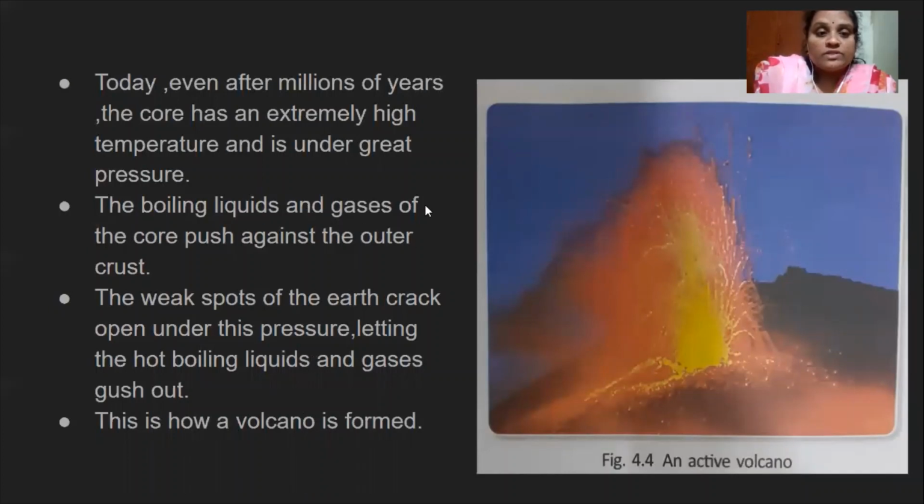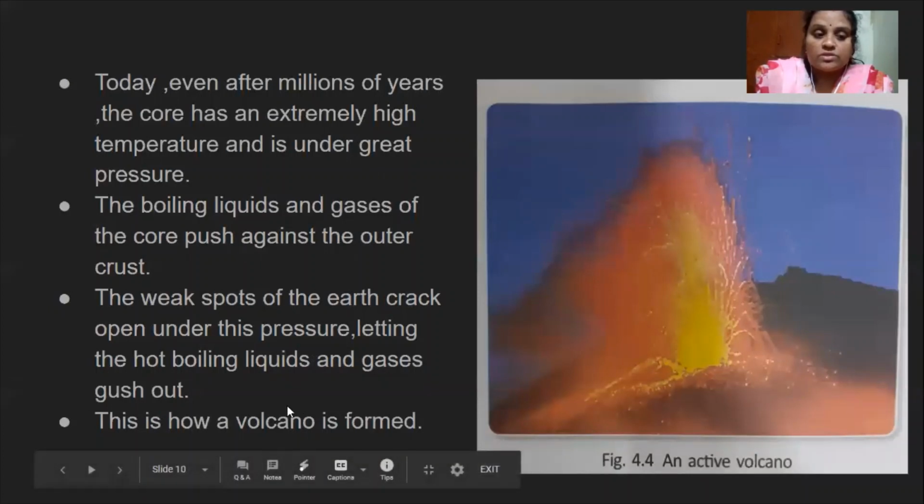The boiling liquids and gases of the core push against the outer crust. Here, whatever hot molten material is present inside the core portion will come outside, that is the crust. The weak spots of the Earth crack open under this pressure, letting the hot boiling liquids and gases gush out. This is how a volcano is formed.